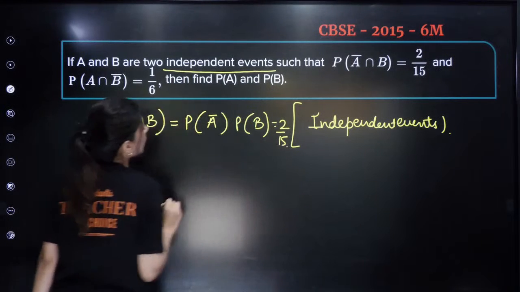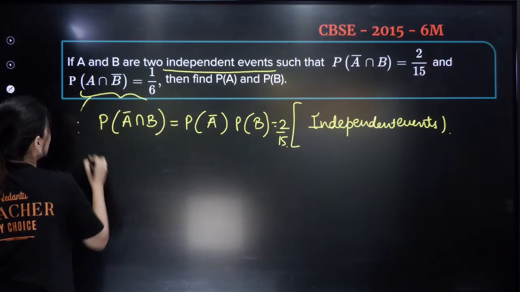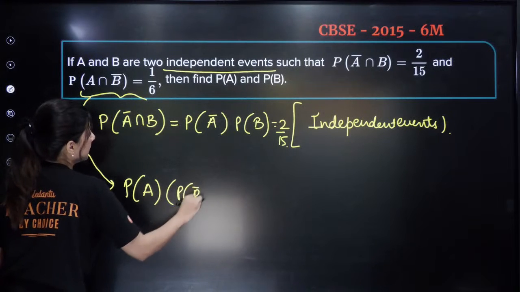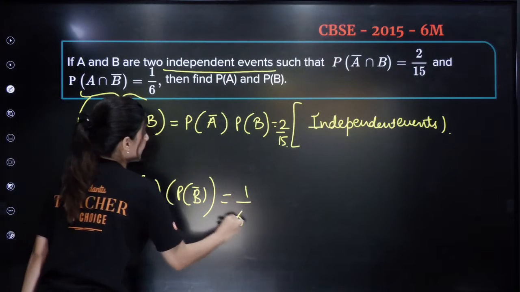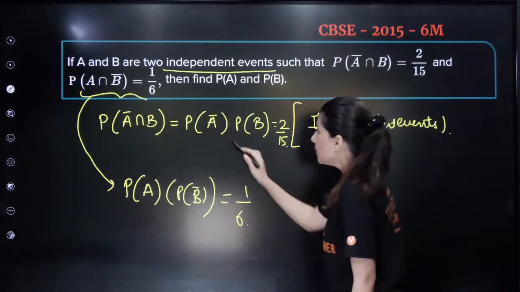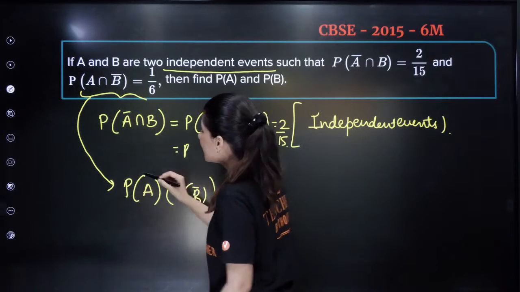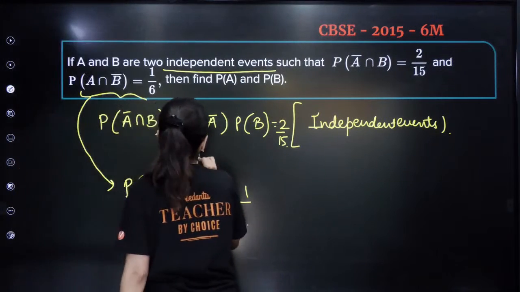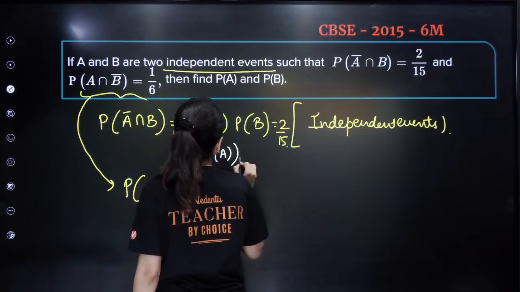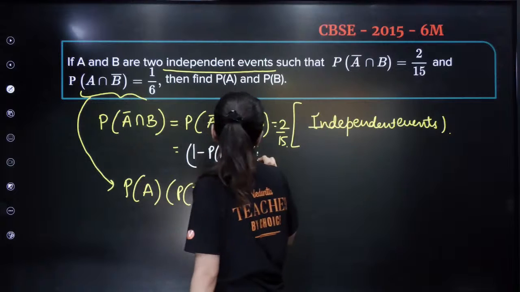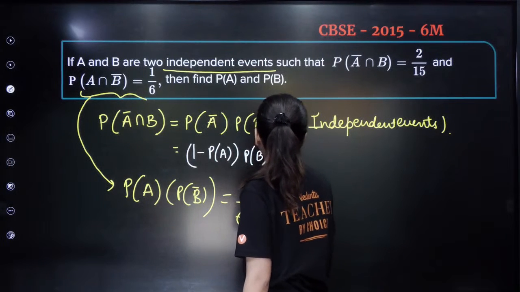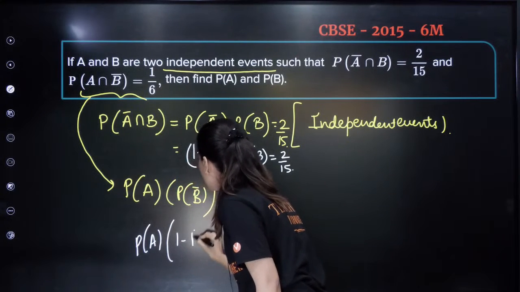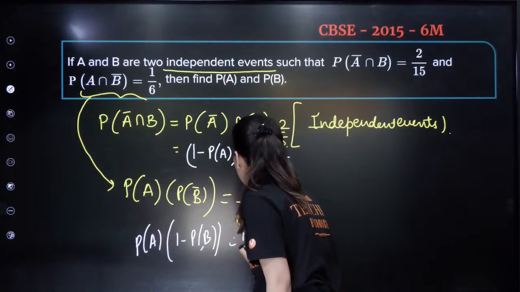Again, P of A intersection B bar can be written as P of A and P of B bar, which equals 1 by 6. Now P of A bar can be written as 1 minus P of A. So 1 minus P of A times P of B gives 2 by 15, and P of A times 1 minus P of B is 1 by 6.